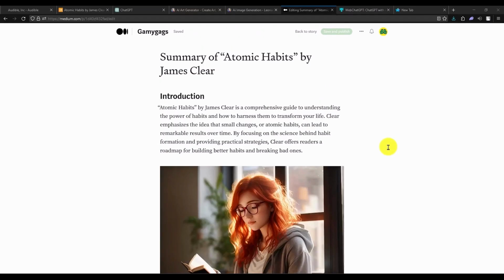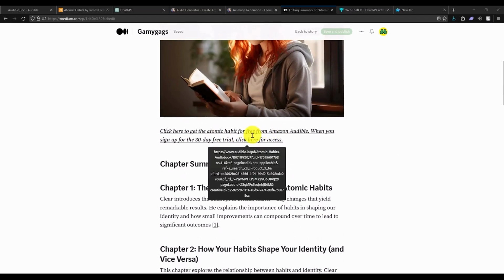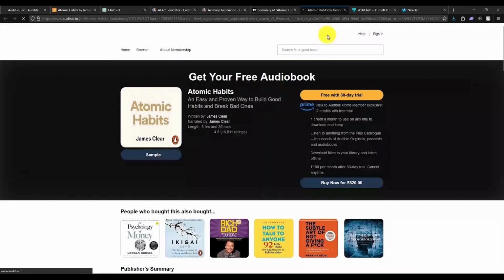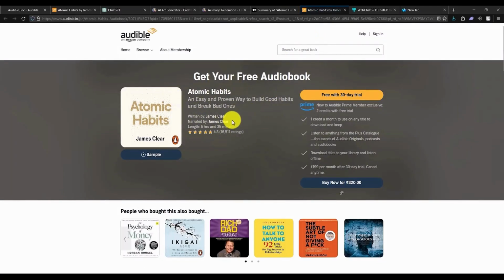Now just simply wait and people will automatically come to your article, and if they like the content, they will click on the link right over here, which will redirect them to the trial page of that exact book, as you can see right over here. And after people start signing up from your link, you will be able to start making money.